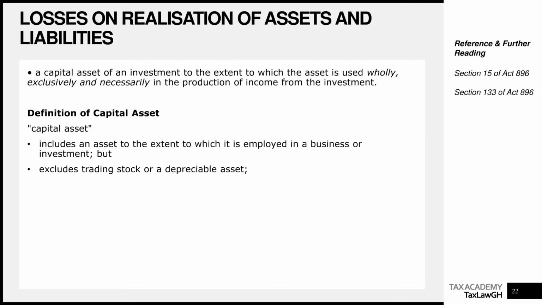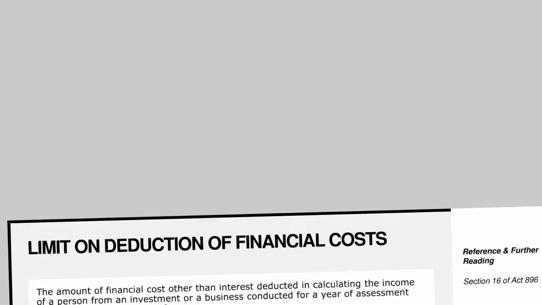A capital asset is any asset to the extent to which it's employed in a business or investment, but it's not any trading stock or depreciable asset. So take out depreciable assets. Take out all assets that can be put into class 1, class 2, class 3, class 4, class 5, and the capital allowance. Take out trading stock. If you have any other asset that is employed in a business or investment, then that is a capital asset. This is arguably the easiest way to define what a capital asset is.